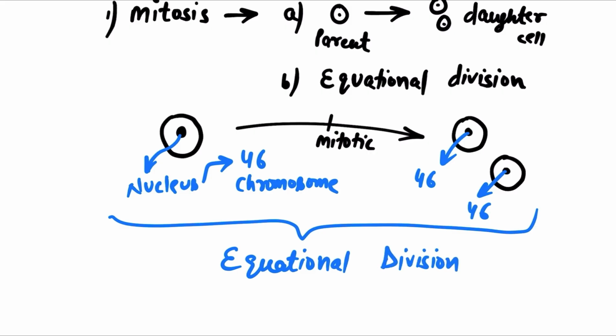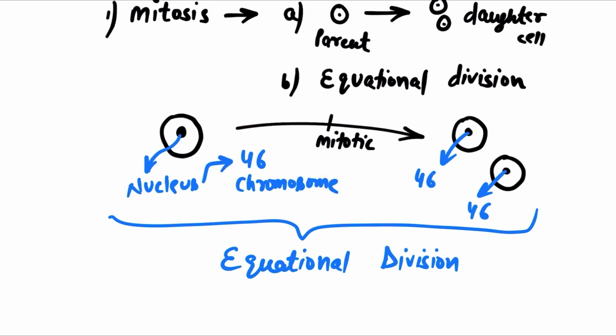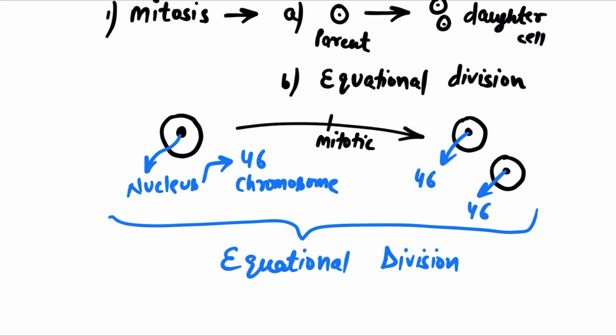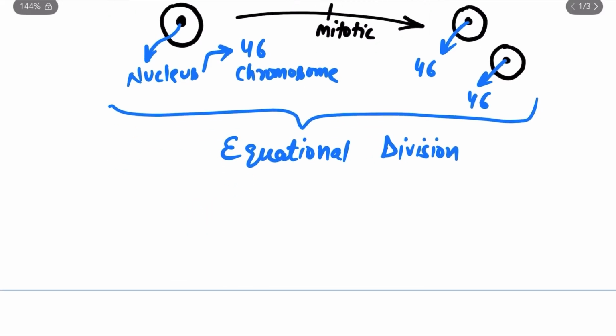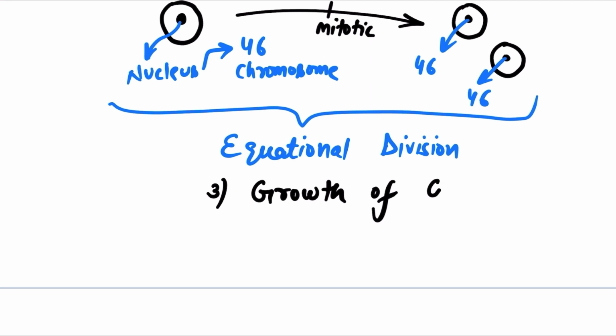So why do we call it equational division? Yes, because the parent cell contains 46 chromosomes and after the mitotic division, the daughter cells also contain 46 chromosomes just as the parent cell contains. Hence this division is also known as equational division. And one more point to remember about the mitotic division is that it is used during the growth of an organism or repairing of the tissue, right?